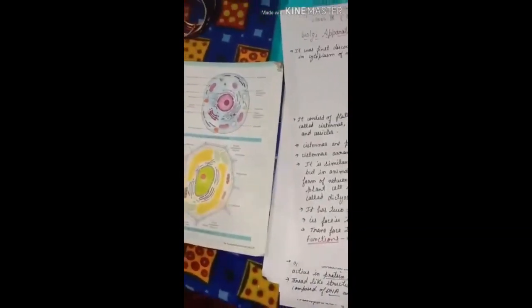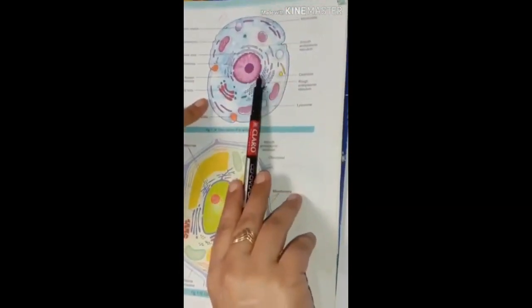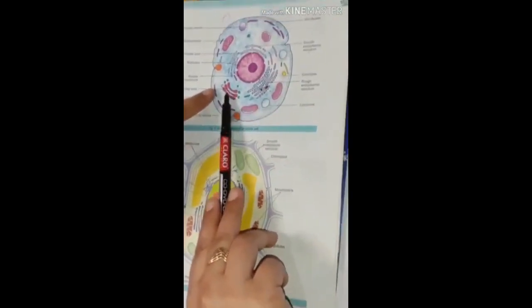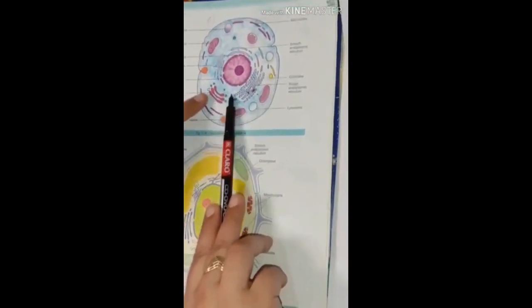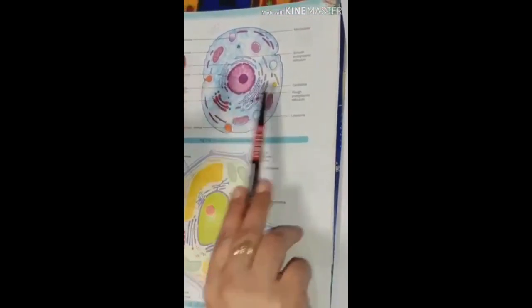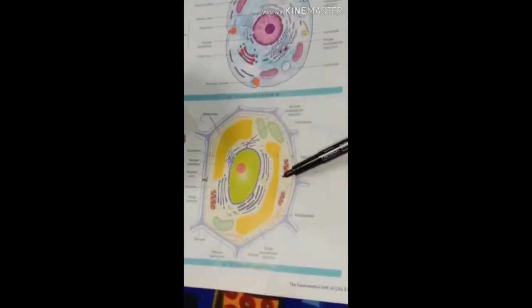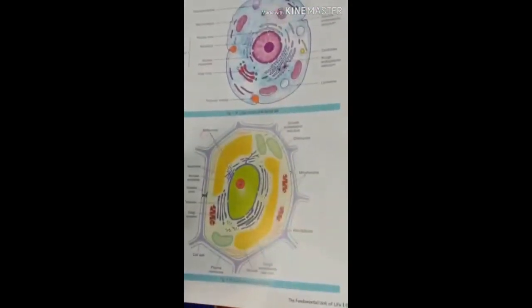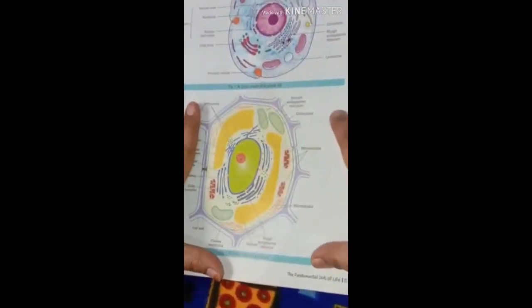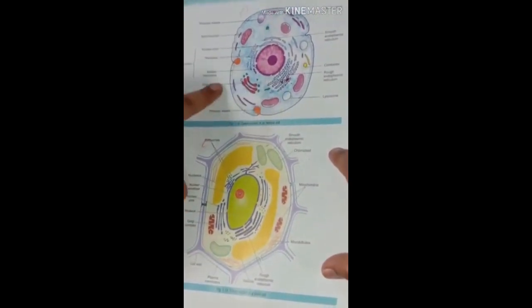The Golgi apparatus has a similar function in both the plant and the animal cell, but there is one major difference in its arrangement. You can see that this is the animal cell. In the animal cell, the Golgi apparatus is arranged as discs one above another, located just near the nucleus. But in the plant cell, the Golgi apparatus is not arranged one above another. It is dispersed in the whole cytoplasm. Okay, this is the major difference between the plant and the animal cell in the arrangement of the Golgi apparatus.